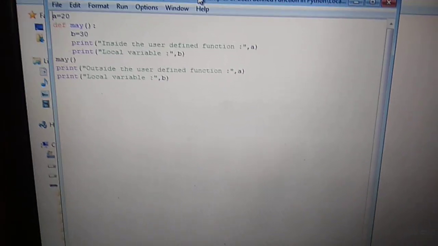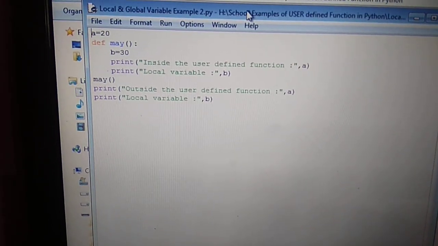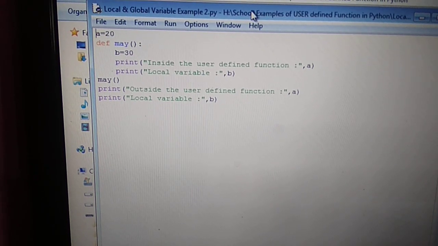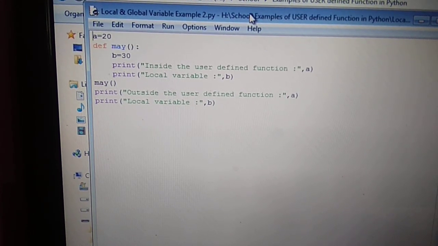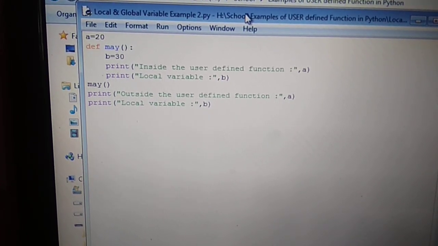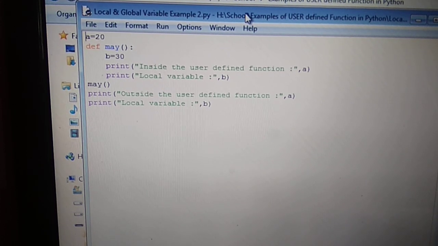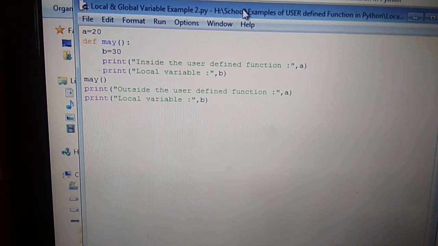here is the next example of global and local variable, by which we can understand local and global variables. Here a is the global variable because it is defined before the user defined function, and here b equals 30. It is known as a local variable because it is defined inside a function.